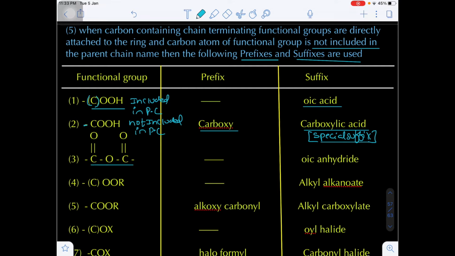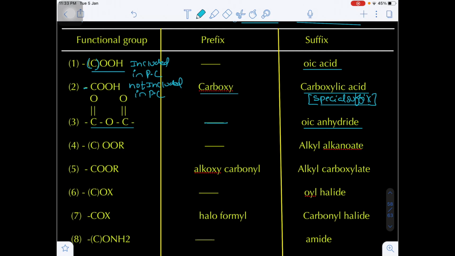Similarly, this is the acid anhydride. There is no prefix, only one suffix will be there, that is called oic anhydride. Now come to the ester. In ester, the carbon atom may be included in the parent chain or may not be included in the parent chain. So if I am writing within the bracket the carbon, that means the carbon will be included in the parent chain. If the carbon is included in the parent chain, okay, what will be the suffix?